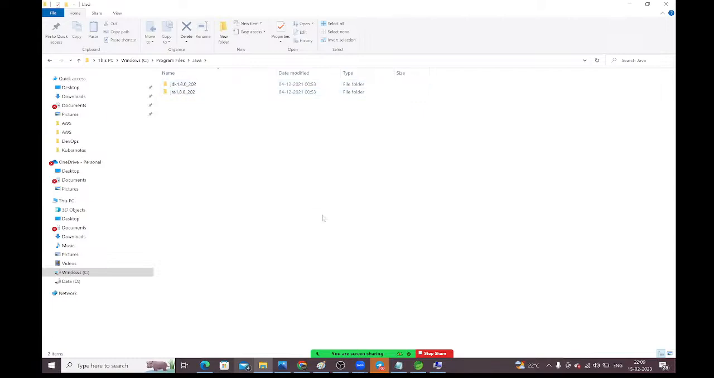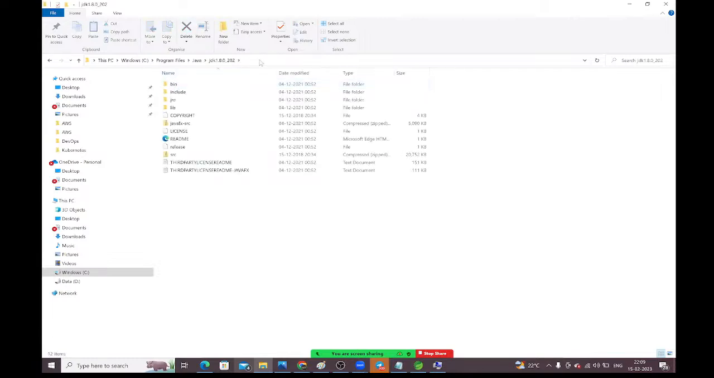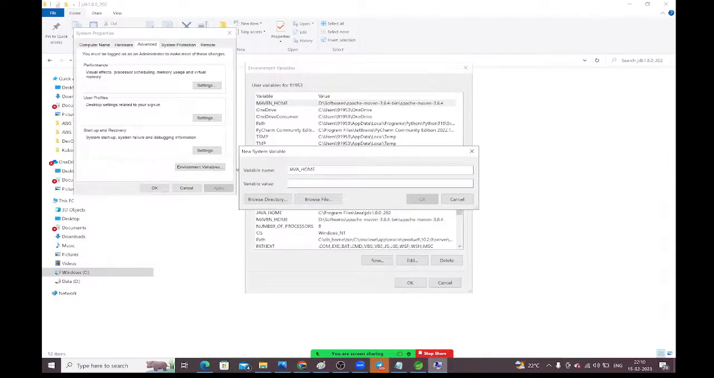Here what we need to take? Go to Java and click on this JDK. Up to here, copy. This path we need to copy and give in this variable value. Like this we need to give, guys. Variable name we need to give as Java home, and for variable value we need to take this JDK path.